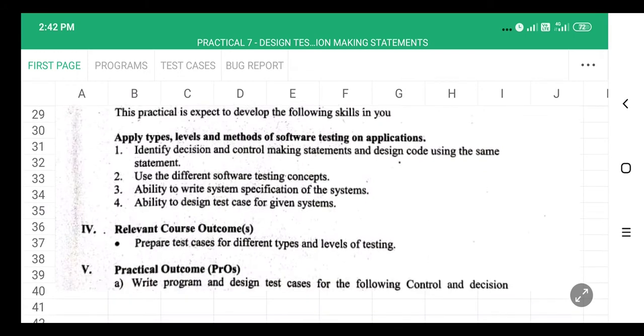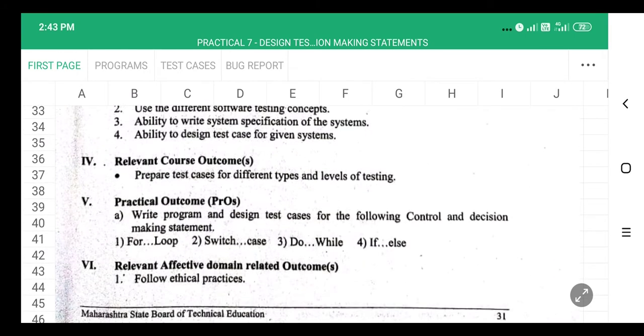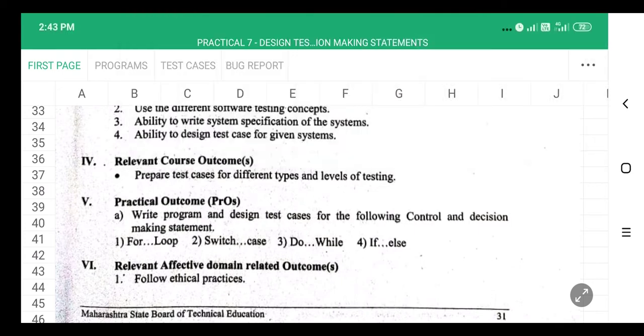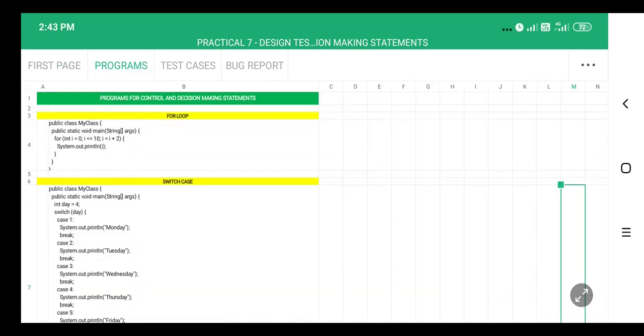The relevant course outcome is to prepare test cases for different types and levels of testing, and the practical outcome is that you need to write a program. The program is already done. You need to design test cases for the following control and decision making statements and prepare a bug report. Which statements are we going to consider? For loop, switch case, do while, and if else. These are the programs.